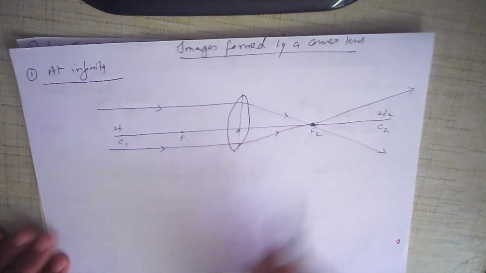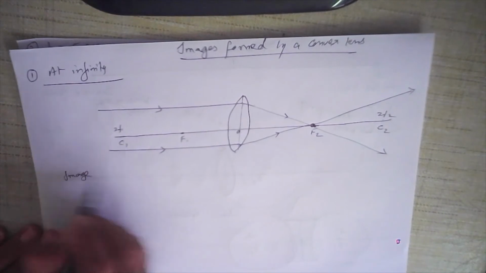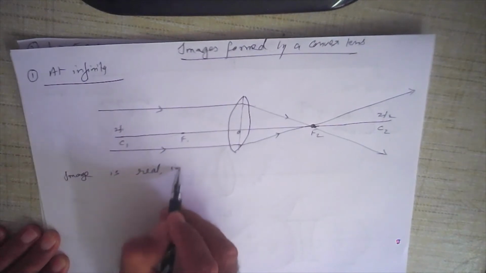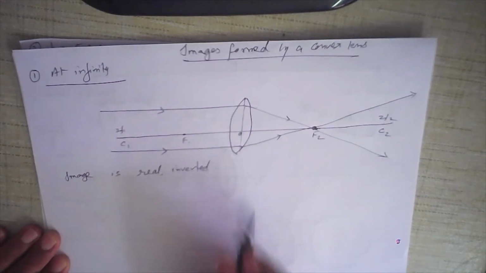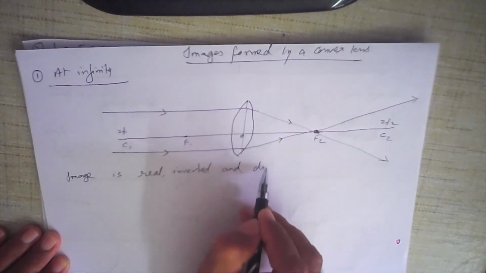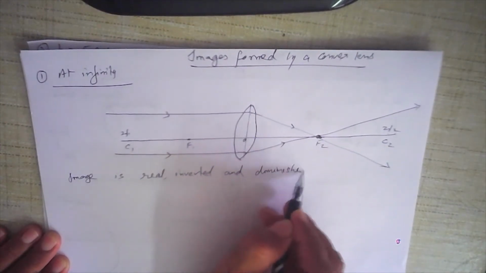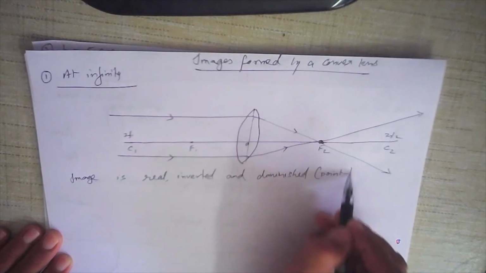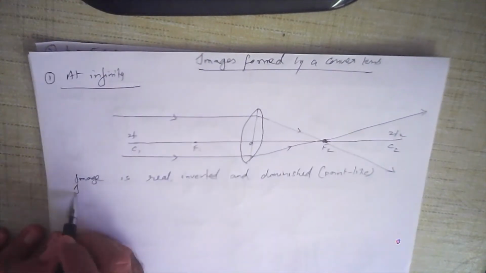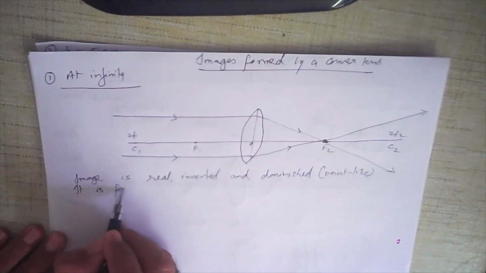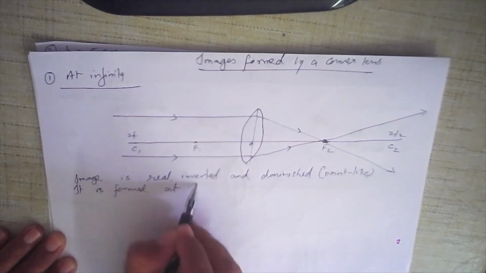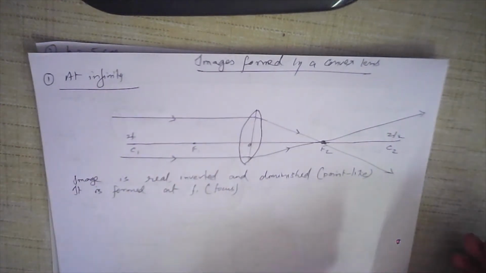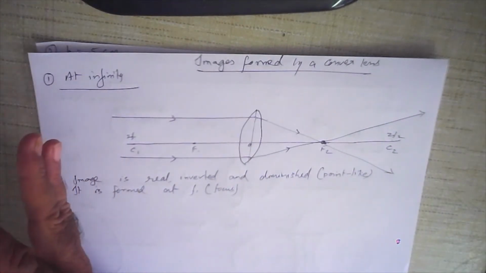Therefore, what kind of image? The image is real. A real image is always inverted. So it is real, inverted, and diminished, very small. It is almost point-like. And where is it formed? It is formed at the focus, at F2, on the other side of the lens. This is the same side as the object, and this is the other side.